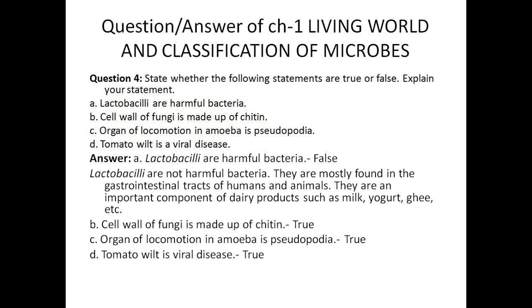Now question number D is, tomato wilt is a viral disease. Is it? Yes, tomato wilt is a viral disease. You can see it written here at the top of page number 5, where some examples are given: good bacteria, bad bacteria, and even viruses. In plants, the tomato wilt virus affects the tomato plant. So tomato wilt is a viral disease, and it's a true statement.